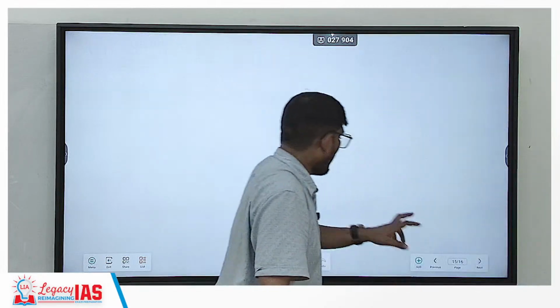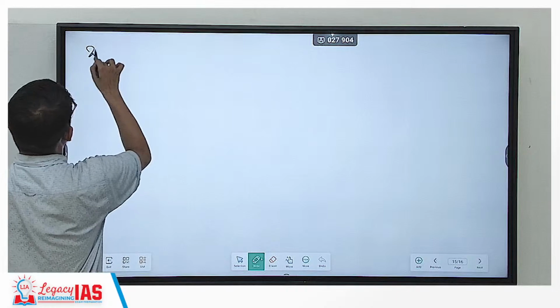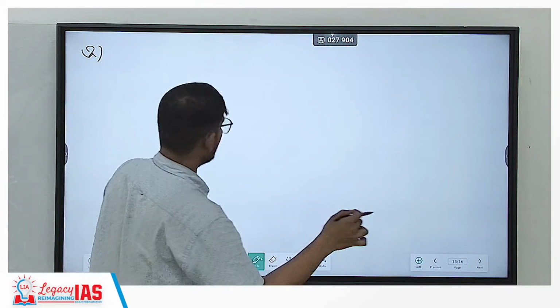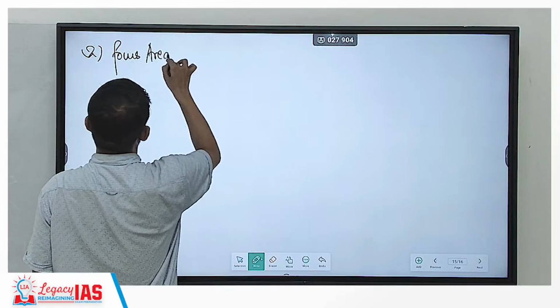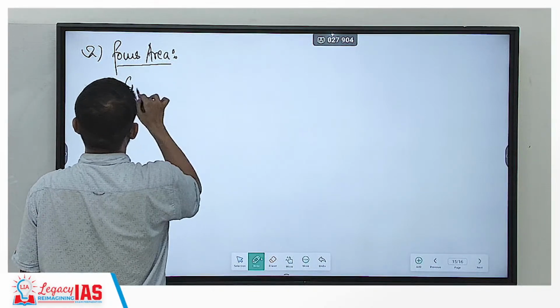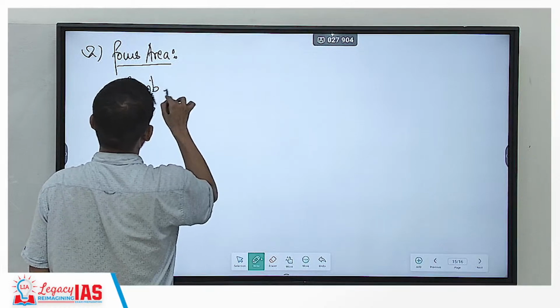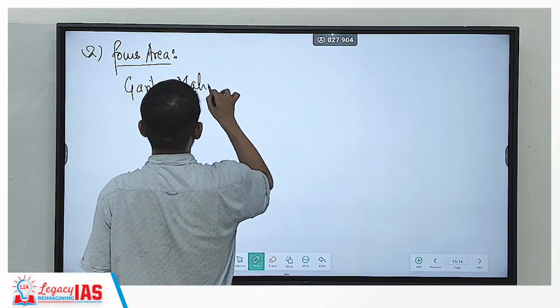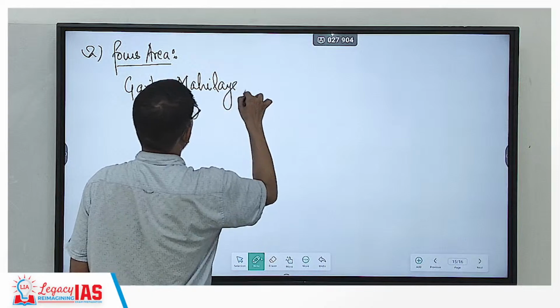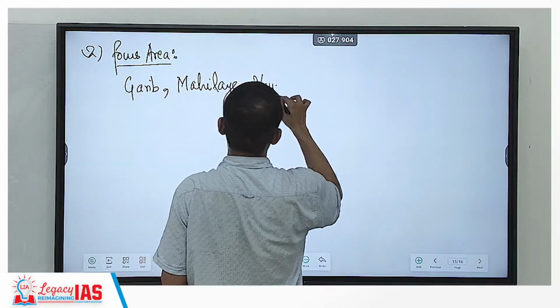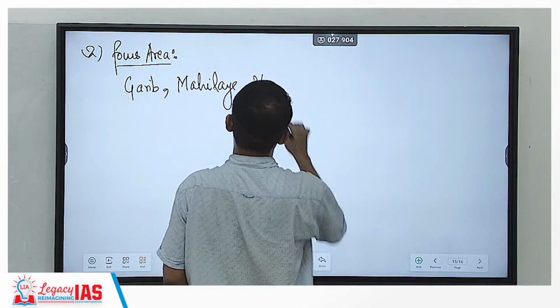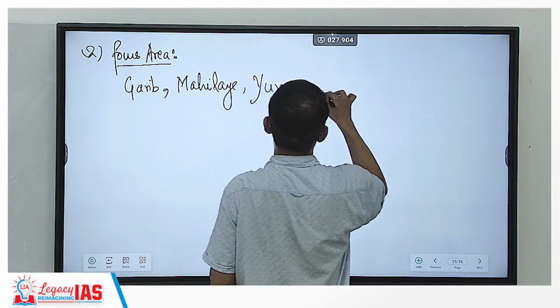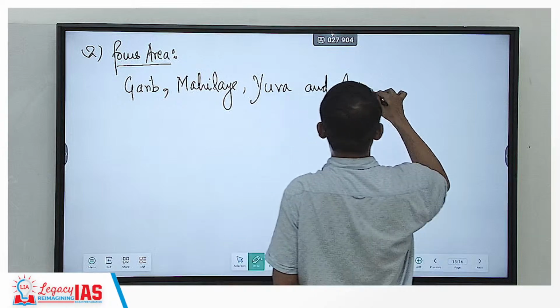Now, what is the focus area of the government? The finance minister clearly said that the focus area would be Garib, that is poor, Mahila, that is women, Yuva, and Annadata.